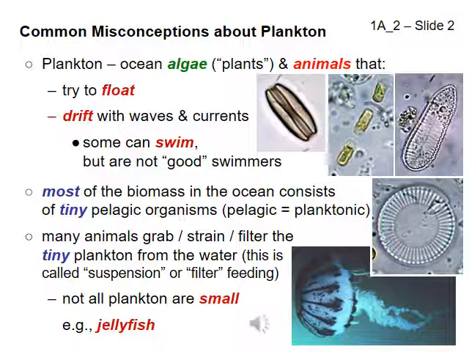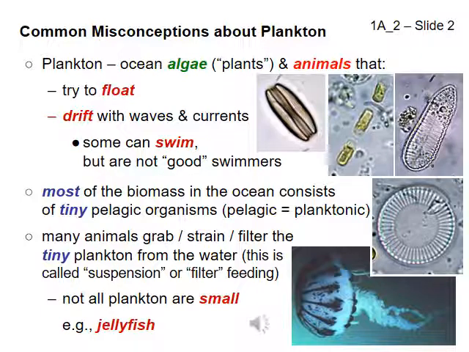Plankton are floaters, they try to float, or at least sink very slowly, through ocean water. Plankton are drifters, they cannot swim or swim poorly, so ocean currents and waves push them around, and they cannot do anything about it. The word plankton means wanderers. Note that many plankton can swim, however, plankton are not very strong swimmers. In summary, plankton are not necessarily small and are not necessarily unable to swim. Plankton are floaters and drifters.